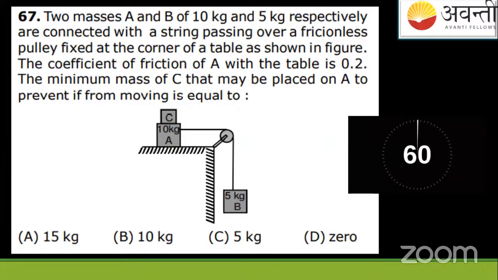Look at the question. Okay, let me give you a hint. Here they have given 2 masses. This is mass B. What is the mass given here? It's 5 kg. And this is connected.